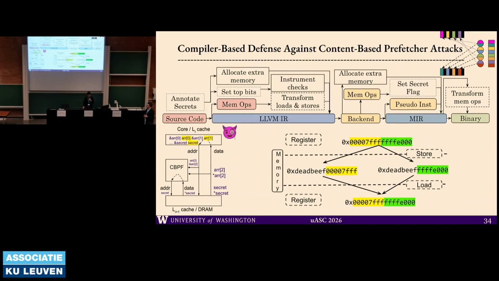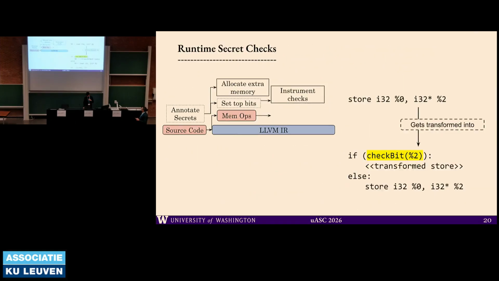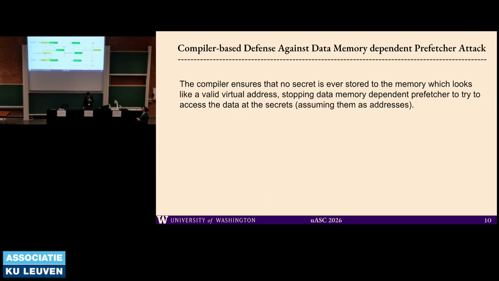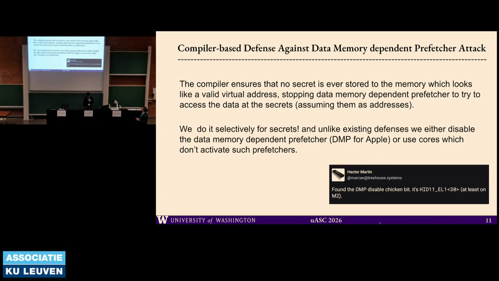I think the actual reason is that the attacks that we have are so fragile that even if we disable the DMP, we don't know whether it was the DMP being disabled that made the attack not go through, or was it our stuff, right? And about these cores where the DMP is not enabled by default, I agree. I think we also mentioned somewhere here to use cores which don't have such prefetchers. But we wanted to give a robust protection that works on anything. Questions?